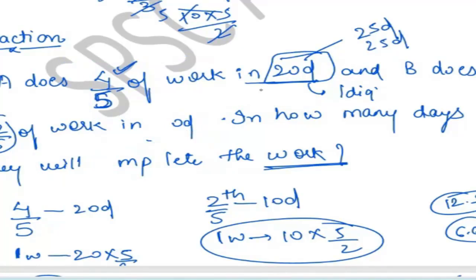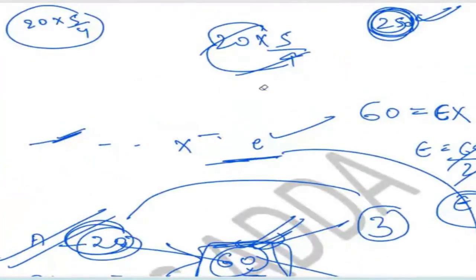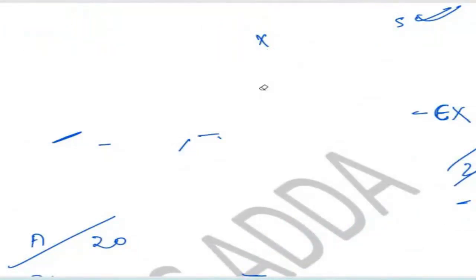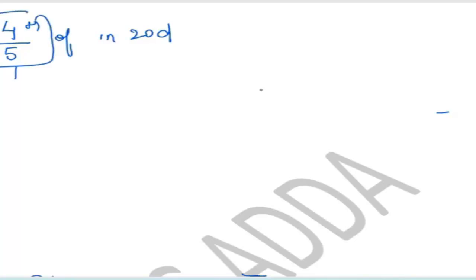See, maybe this will be confusing for you because I think nobody has done this fraction process in time and work, and you don't have any idea of time and work, no? Whenever it is given that 4 by 5th of the work is done in 20 days, you always have to figure out one work only, because time and work works on one work.